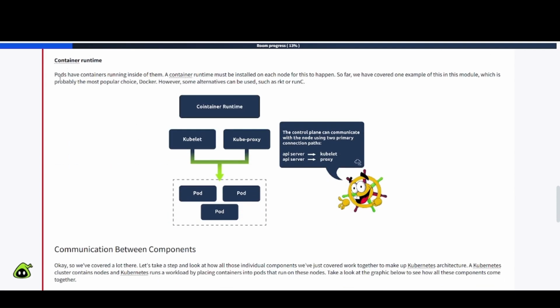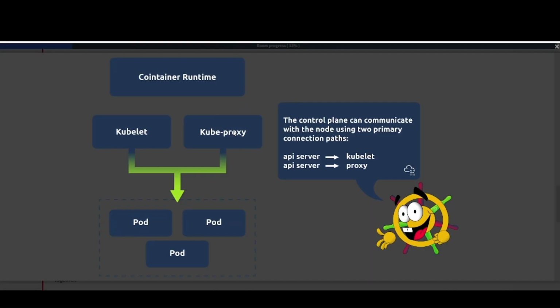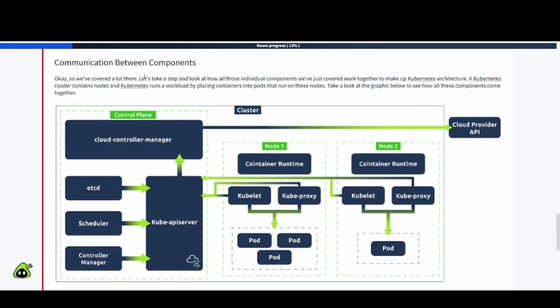Container runtime. Pods have containers running inside of them. A container runtime must be installed on each node for this to happen. So far, we have covered one example of this in the module, which is probably the most popular choice, Docker. However, some alternatives can be used, such as rkt or runC. Graphic here, container runtime. So you have kubelet, kube-proxy, we have pods here, and it says the control plane can communicate with the node using two primary connection paths, so API server to kubelet and API server to proxy. All right. Communication between components.